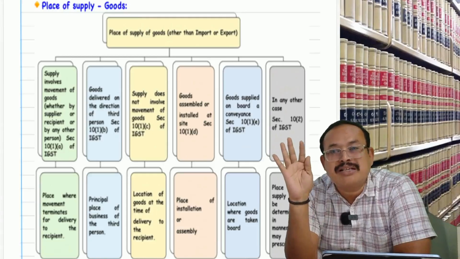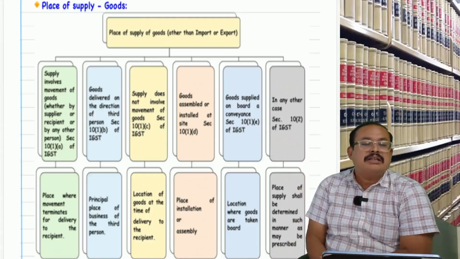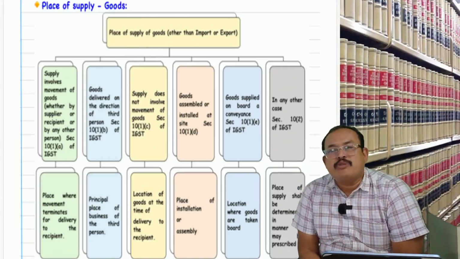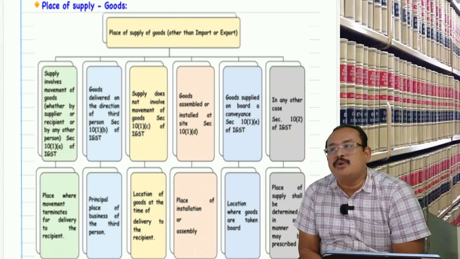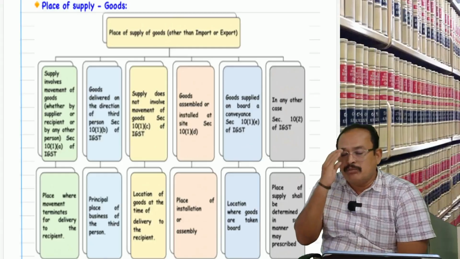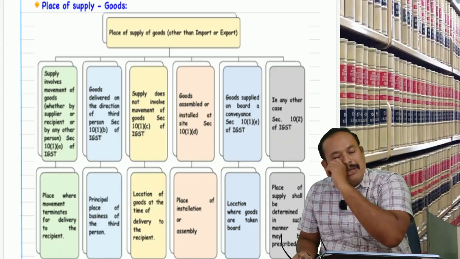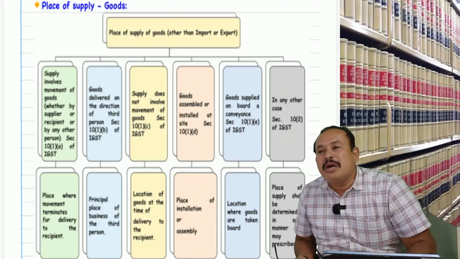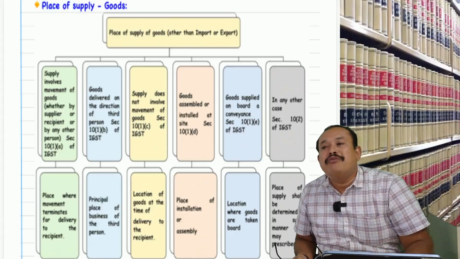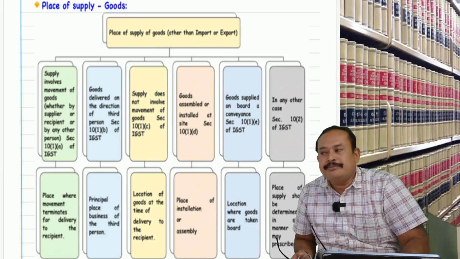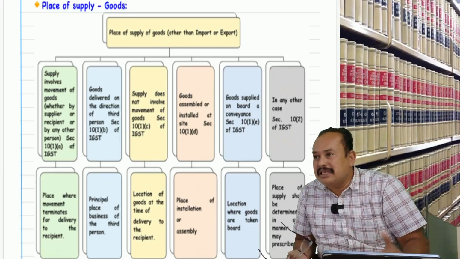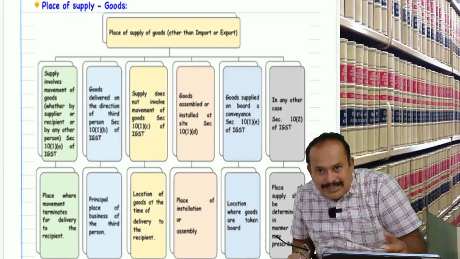In this process, section 10, subsection 1, clause A. What is the place of supply for supply of goods? The supply involves movement of the goods. If the supply involves movement of the goods, the place of supply is where the movement of the goods terminates, that is, where it is delivered.